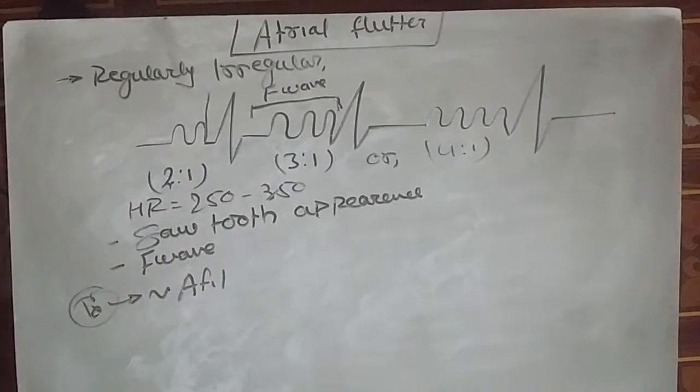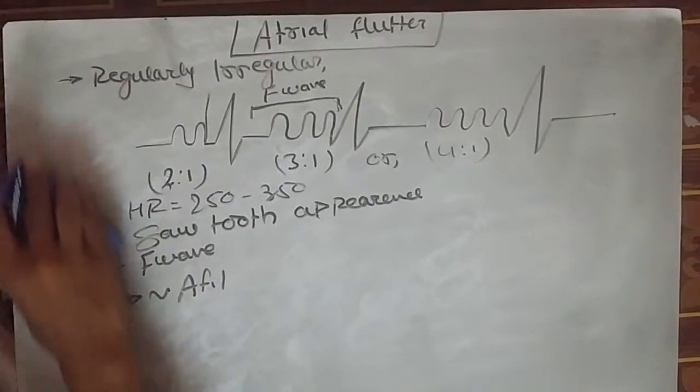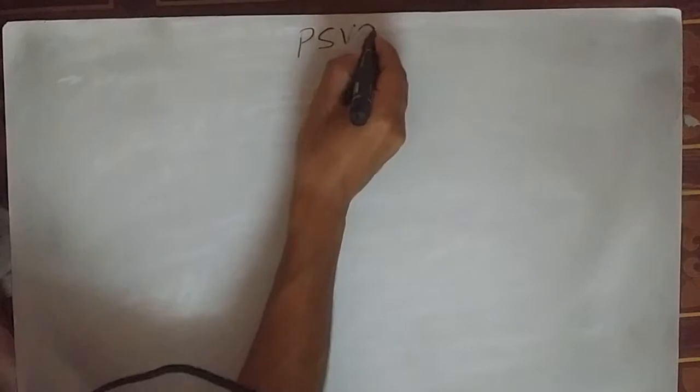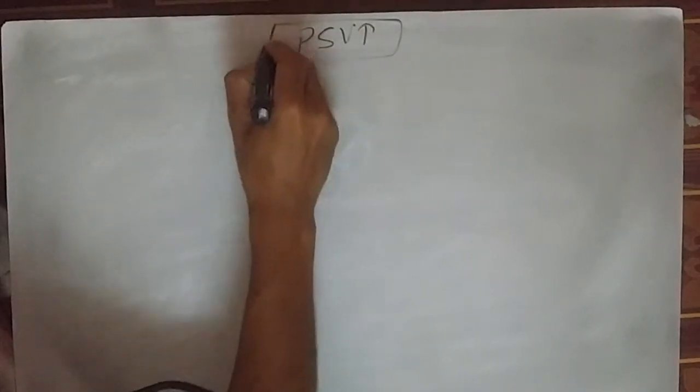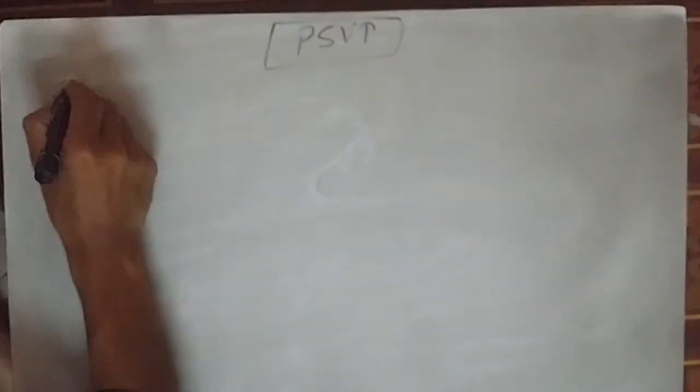Now coming to the next disease, that is paroxysmal supraventricular tachycardia, also known as PSVT. So what is paroxysmal supraventricular tachycardia? PSVT, what is the heart rate?